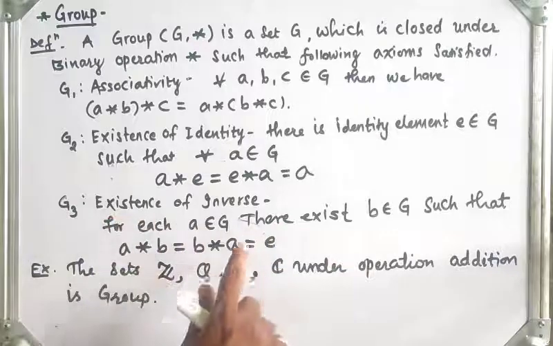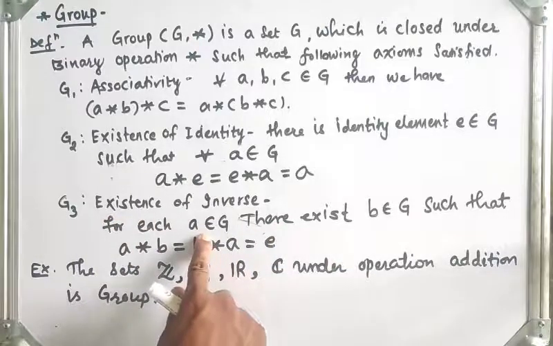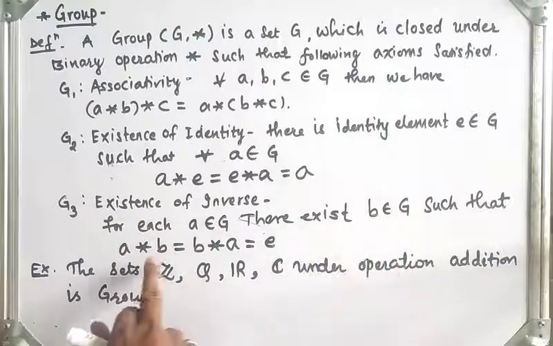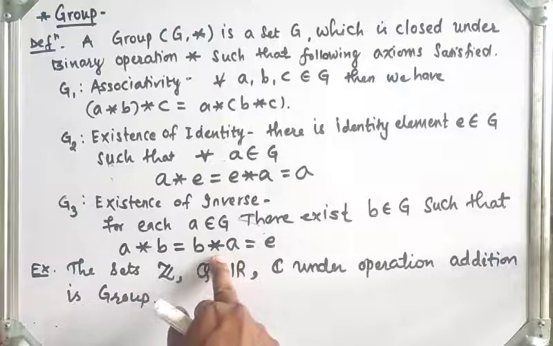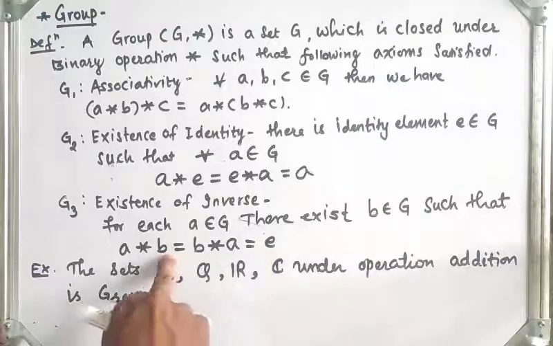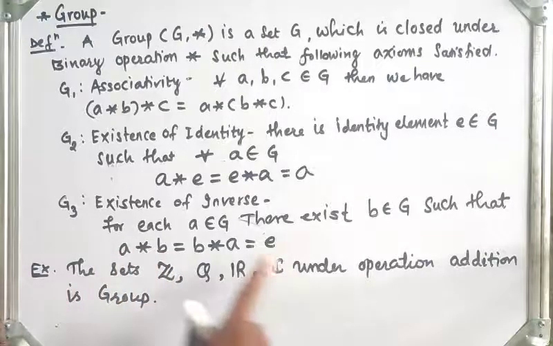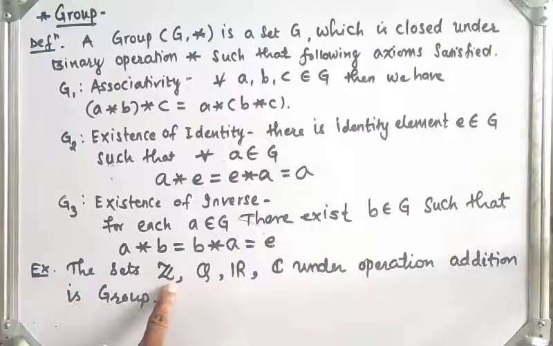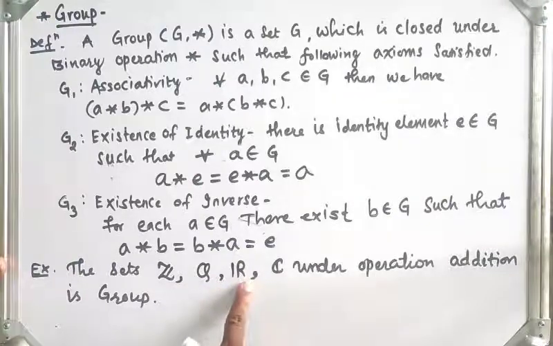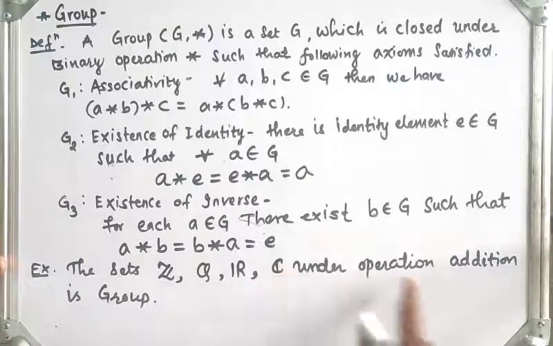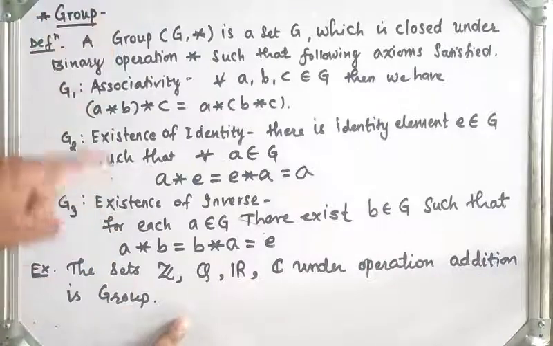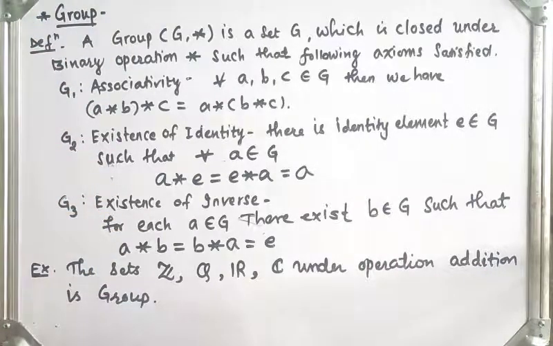Now, existence of inverse. For all A belongs to G, there exists B such that A star B is the same as B star A is equal to identity. Then we say that B is an inverse element of A. Now, in these sets, so what are the sets? Set of integers, rational, real and complex numbers under operation addition is a group. Means all these properties will be satisfied.